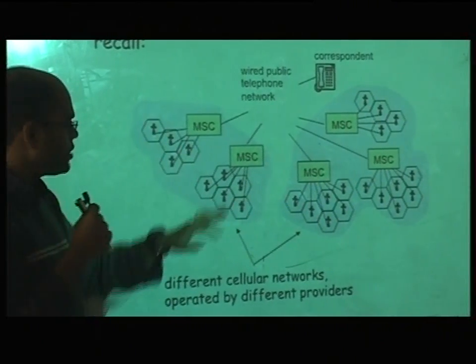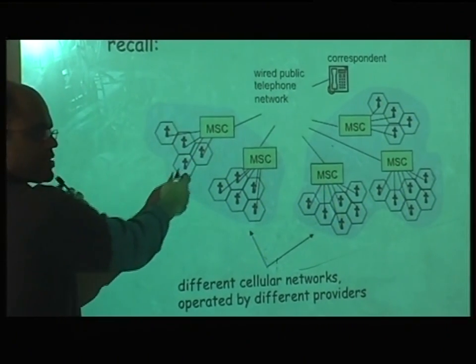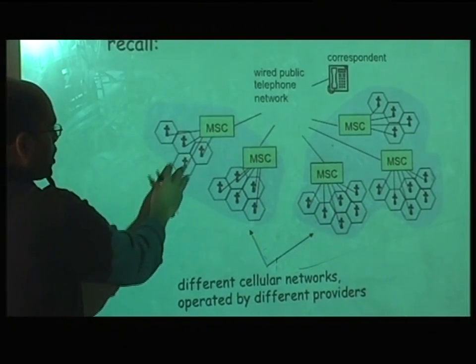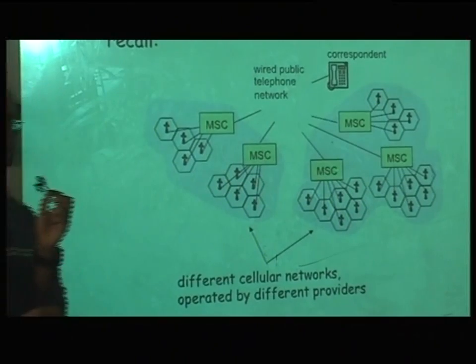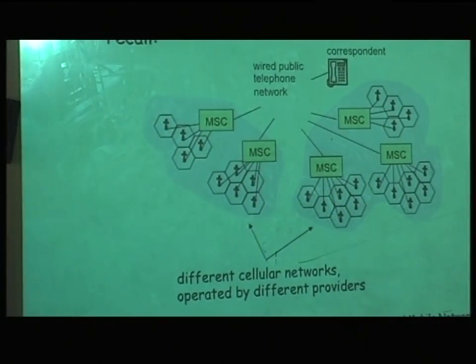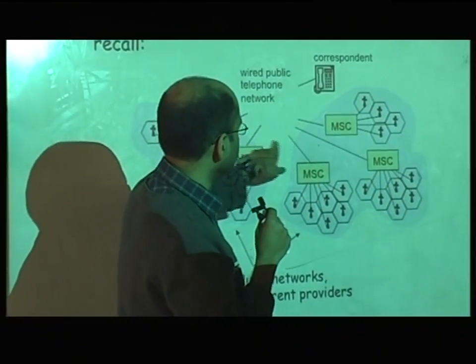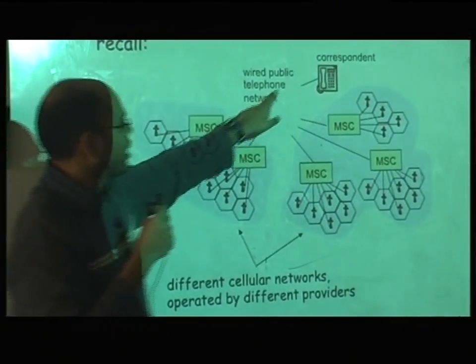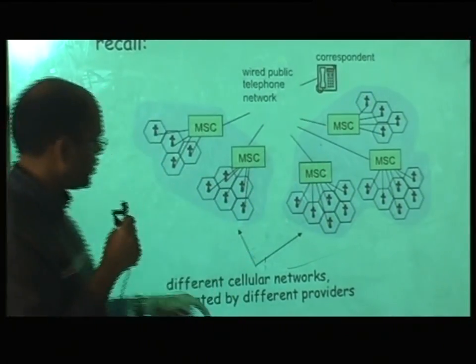In that scenario, these are the cells, neighboring cells. Each one of these cells will have a cell phone tower, and multiple cells will be connected to one MSC, a mobile switching center. This one has its own MSC and so on. All of this will connect to the telephone network, the landline network, and then you can call a landline using this. So this is how it is done.